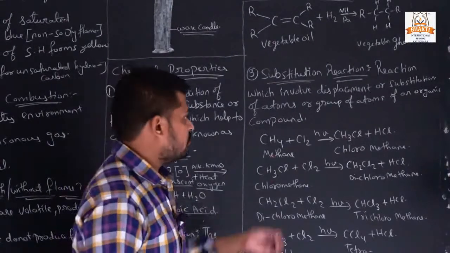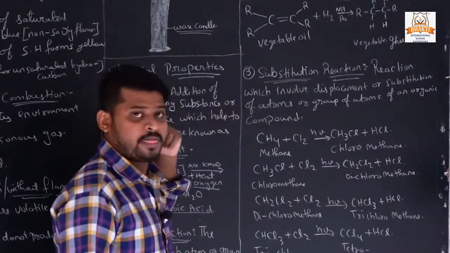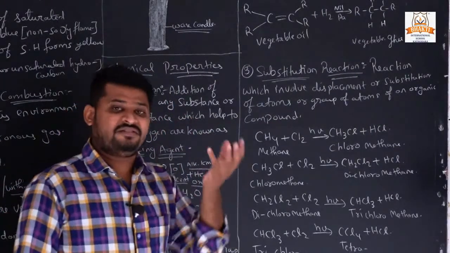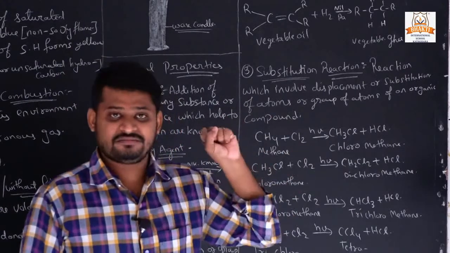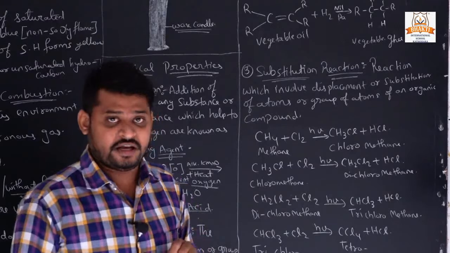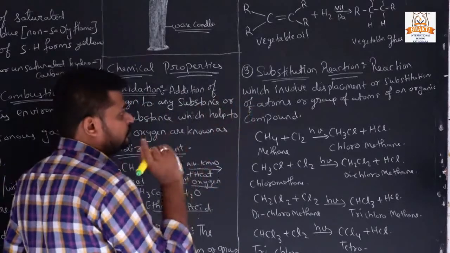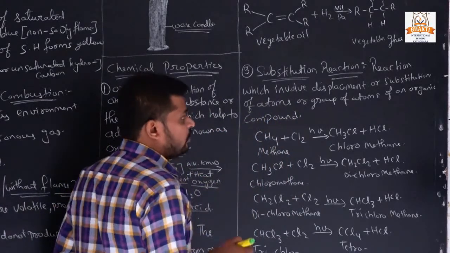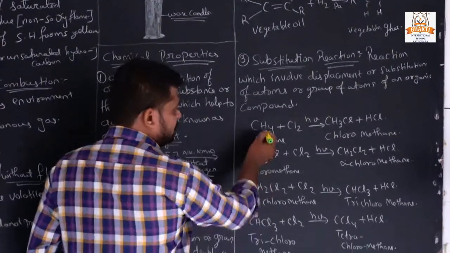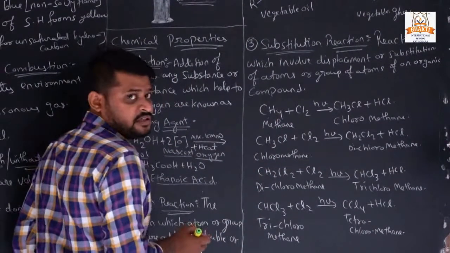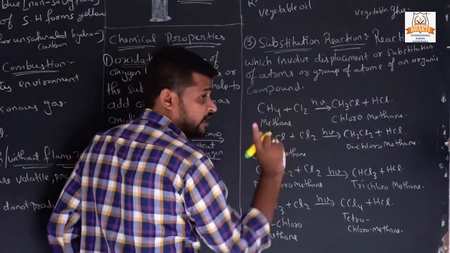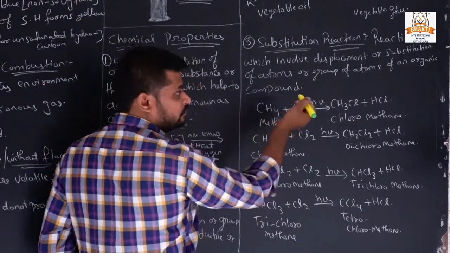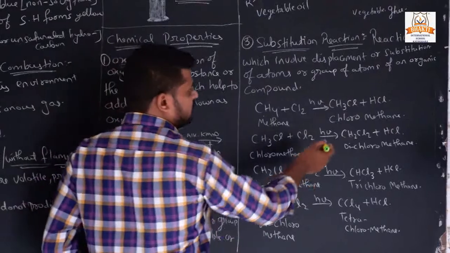Now substitution reaction. What is a substitution reaction? A reaction which involves displacement or substitution of atoms. We already know that the name substitute means removing and putting a new value, right? So we have displacement or substitution of atoms or groups of atoms of an organic compound, in which, see here, we have taken methane. Methane will react with chlorine, not an atom, a molecule, Cl2. Okay, it was a molecule. So when methane reacts with a chlorine molecule, it gives us chloromethane.